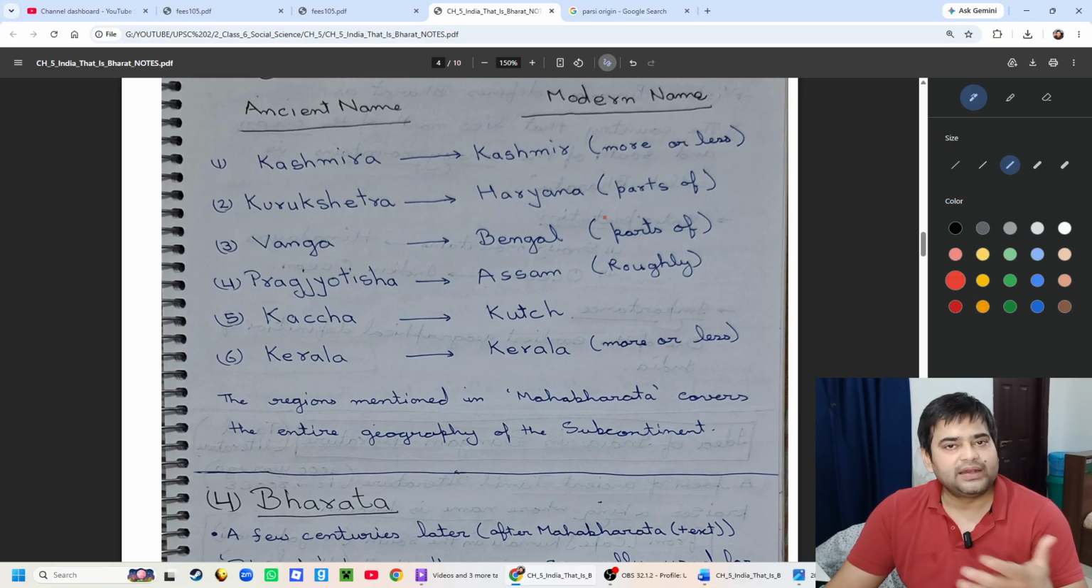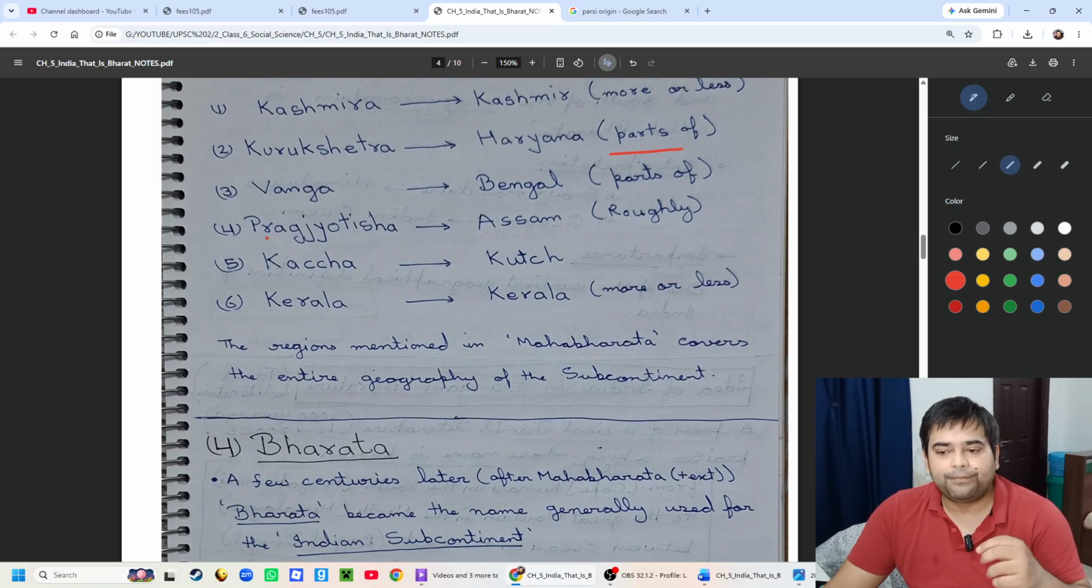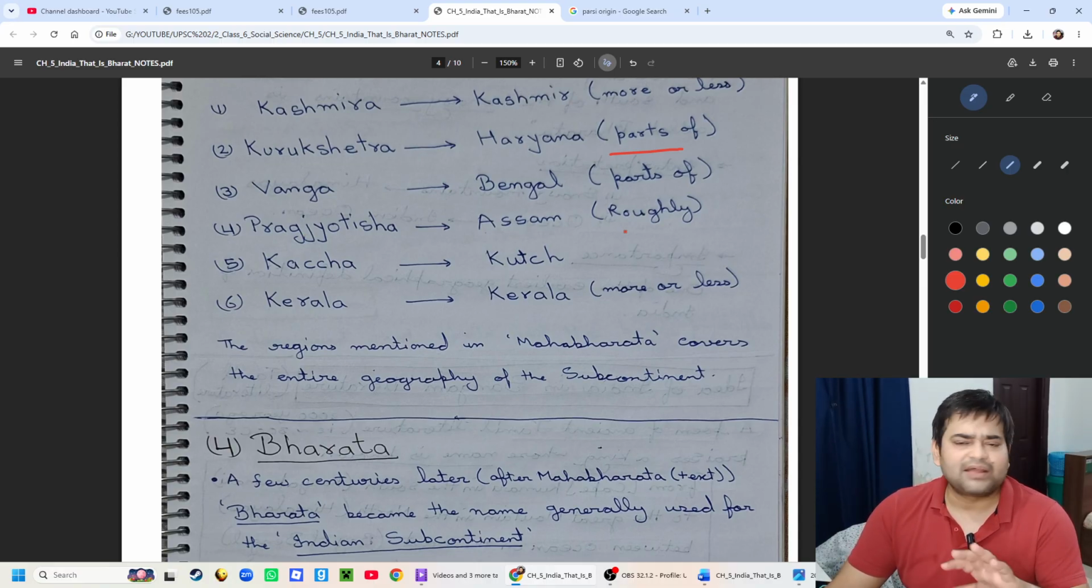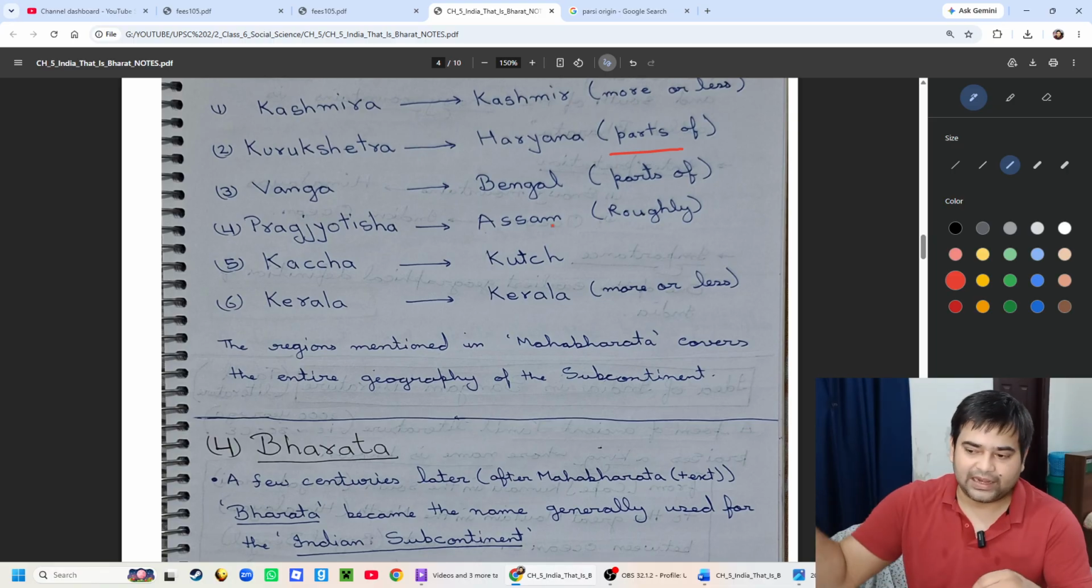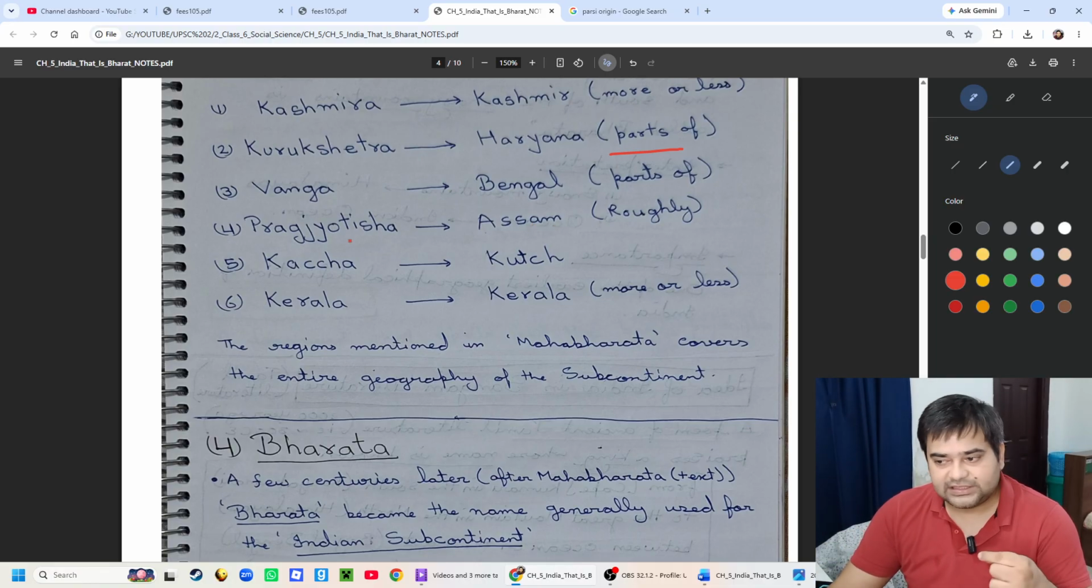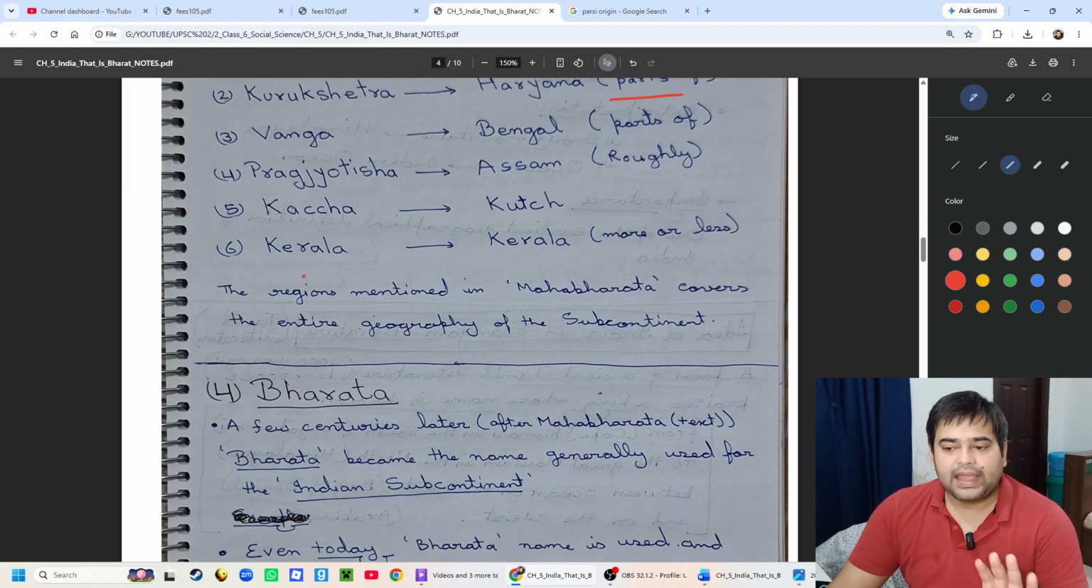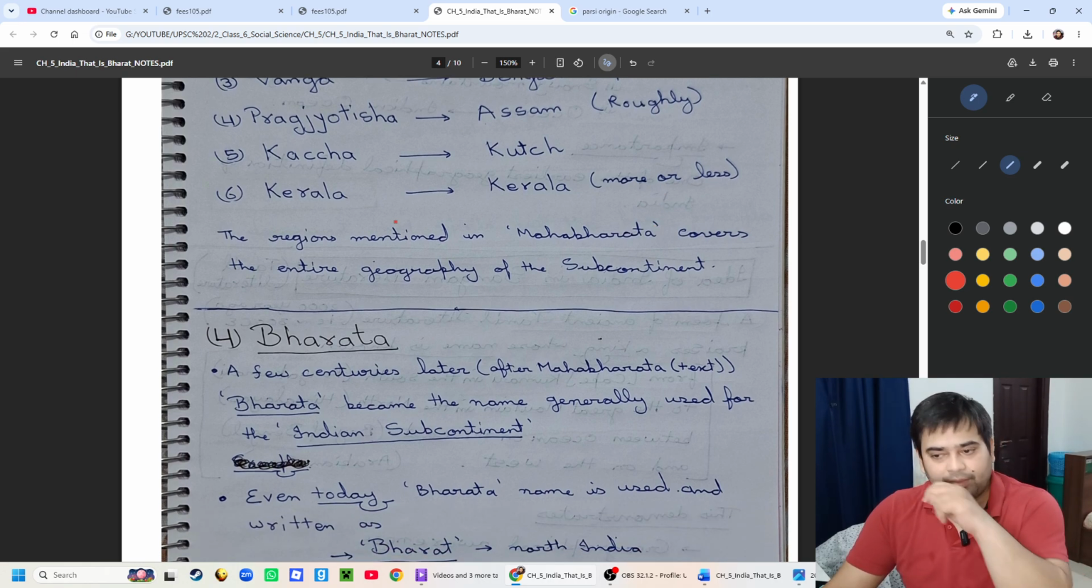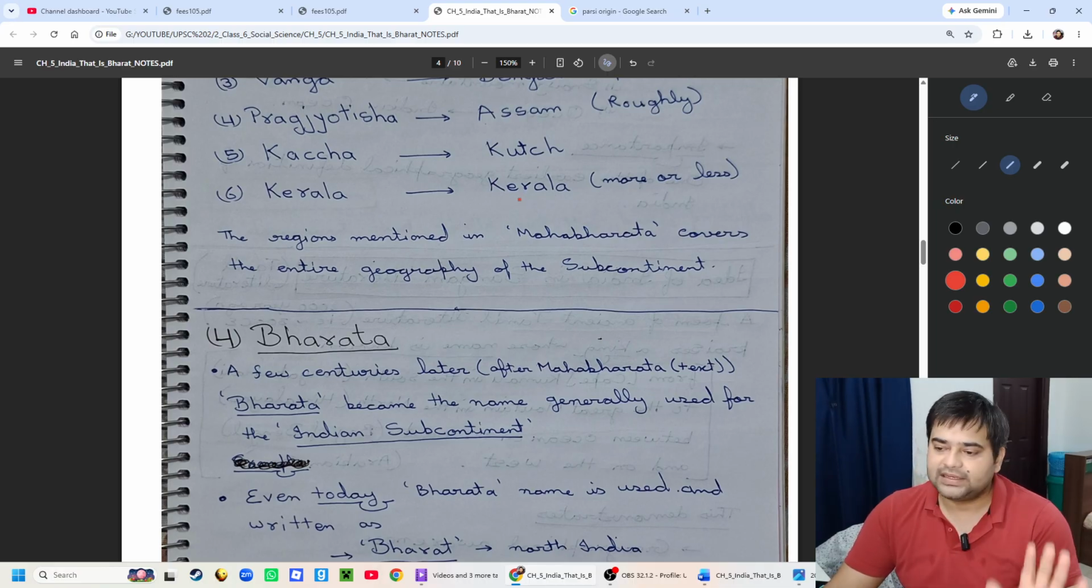Kurukshetra, modern day parts of Haryana. Vanga, modern day Bengal, that is, parts of Bengal were included in Vanga. Pragjyotisha is modern day Assam, roughly, not exact boundary. Then Kutch, modern day Kutch, and Kerala, modern day Kerala. More or less the Kerala of Mahabharata time and of modern time is the same.